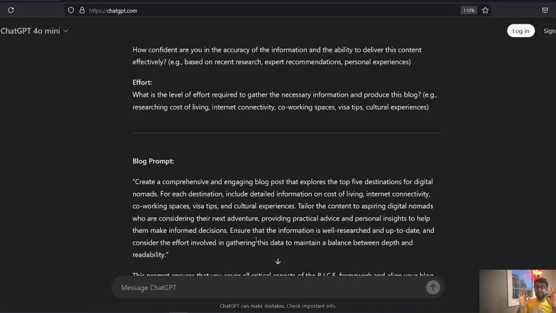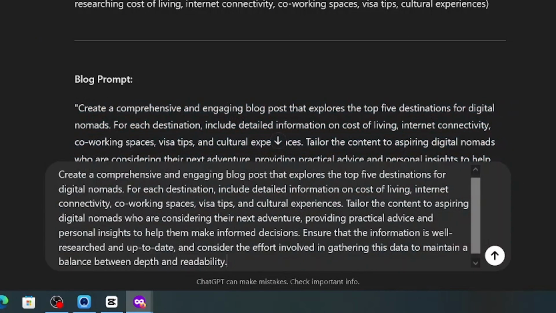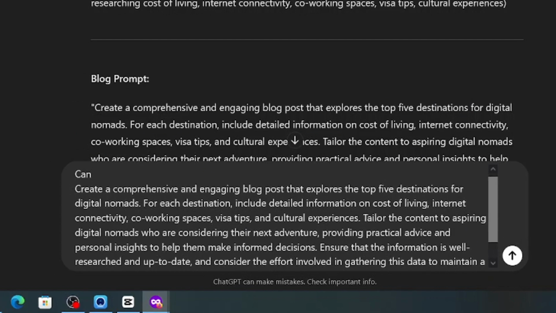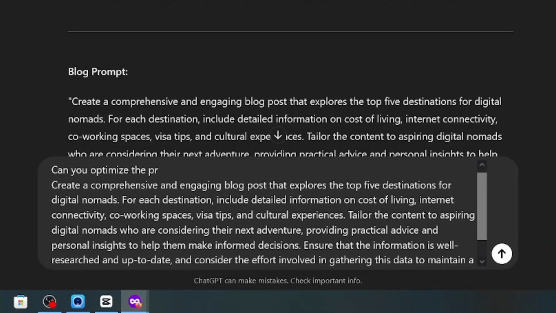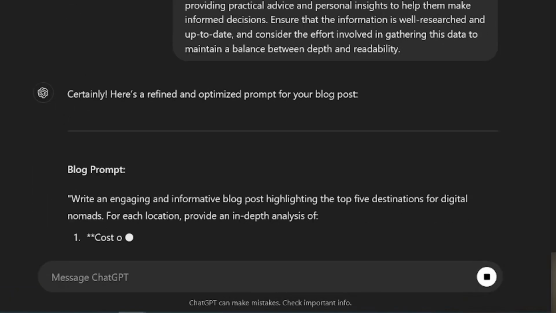Now, the most interesting thing is that you can take this blog prompt, paste it here, and ask to optimize it and refine it further. So all you have to do is go in here and say, hey, can you optimize the prompt and refine it further? This is going to make your prompt much better.